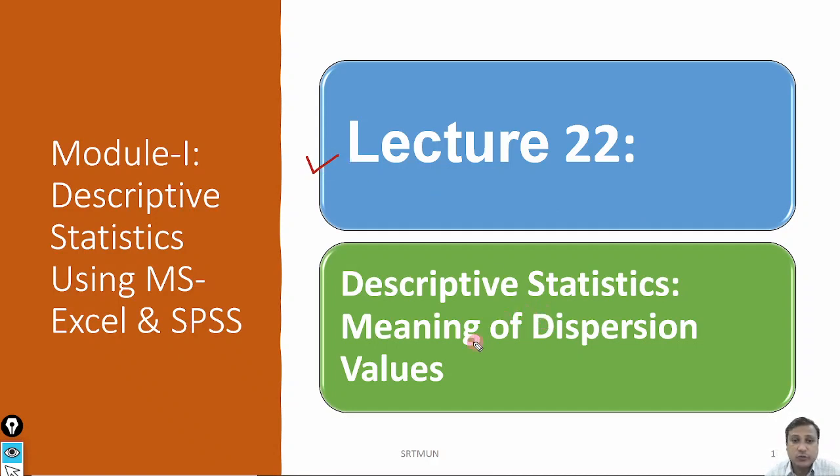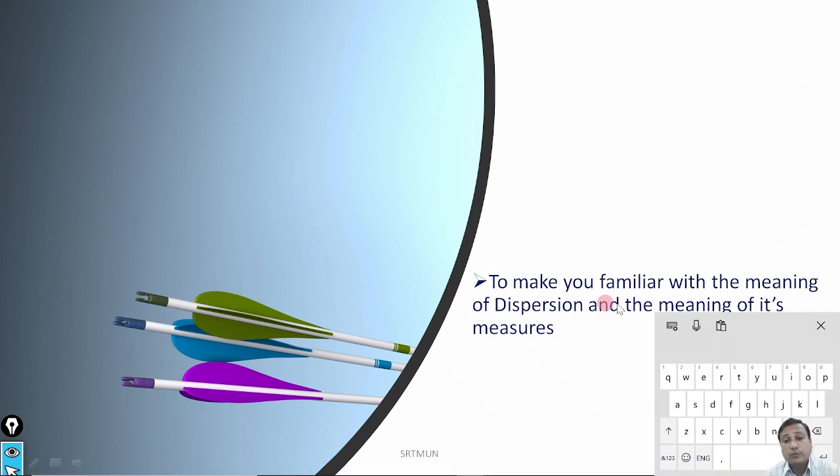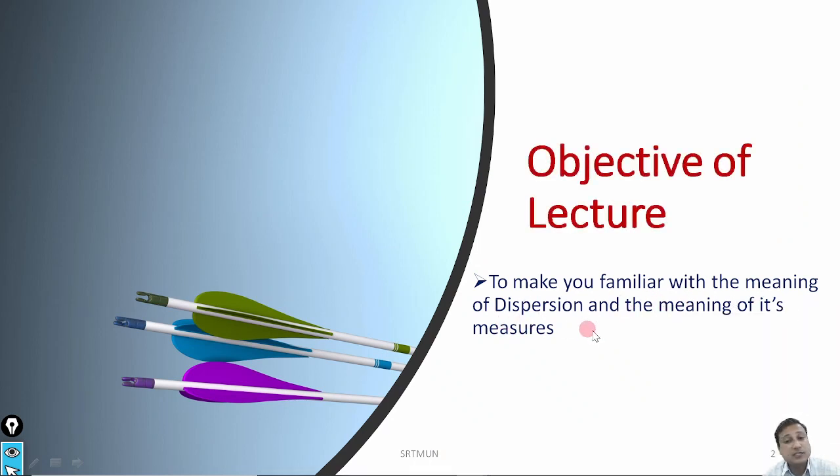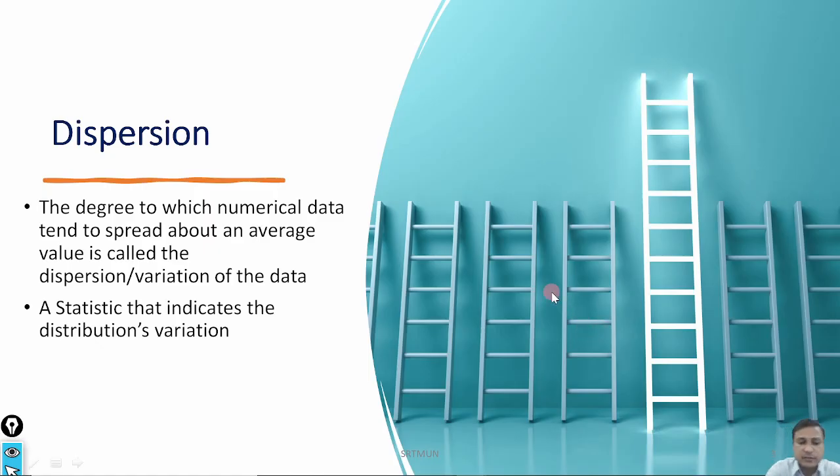Title of lecture 22 is Descriptive Statistics, Meaning of Dispersion Values. Objective of lecture 22 is to make you familiar with the meaning of dispersion and the meaning of its different measures like range, quartile deviation and standard deviation. So let me start with the meaning of dispersion.